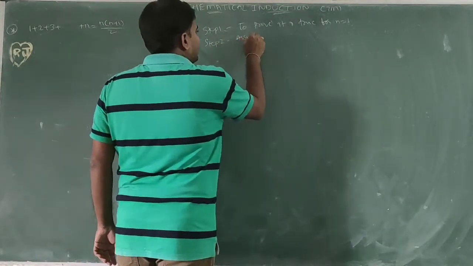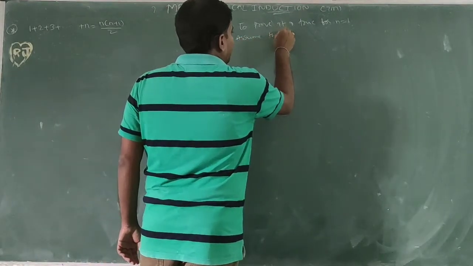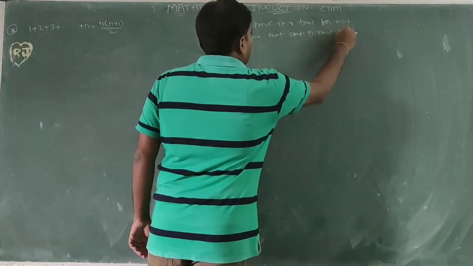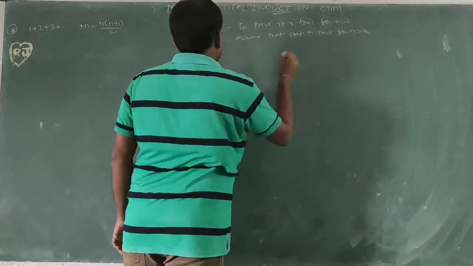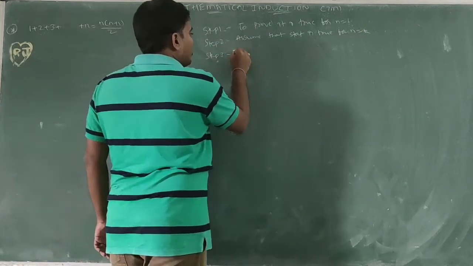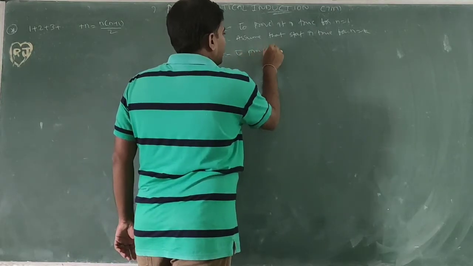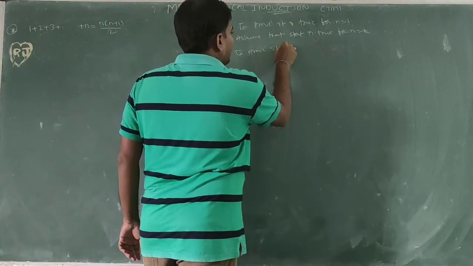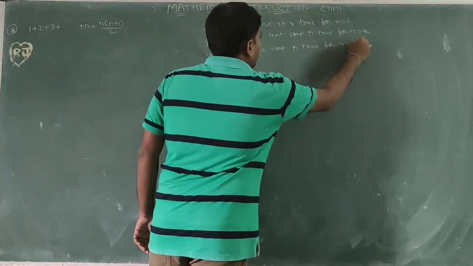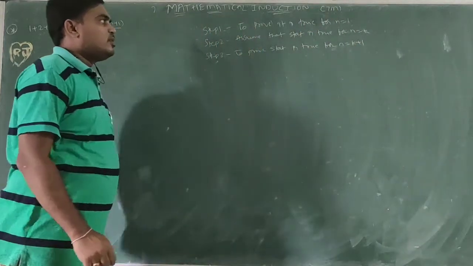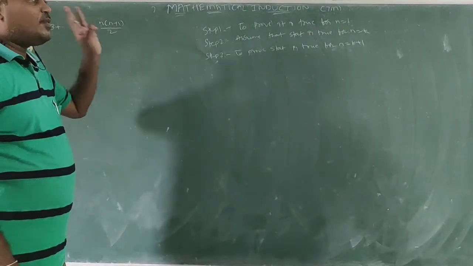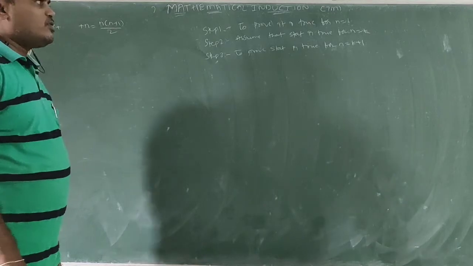Next, step 2: assume that the statement is true for n equal to k. Third step: to prove the statement is true for n equal to k plus 1. To prove the statement is true for n equal to k plus 1. If these 3 steps are satisfied, it is true for all natural numbers.